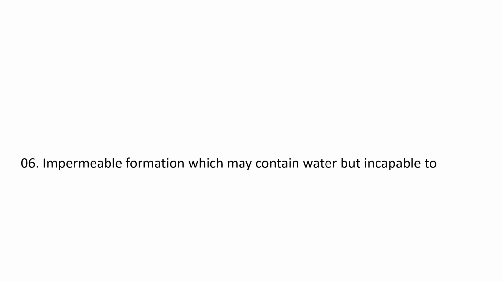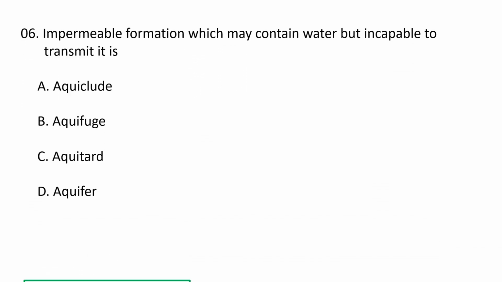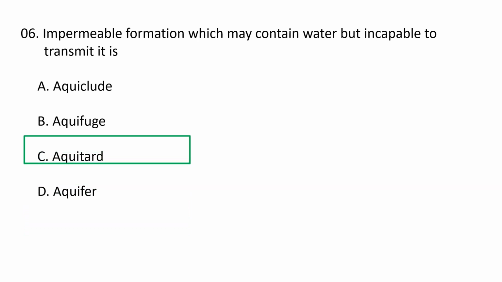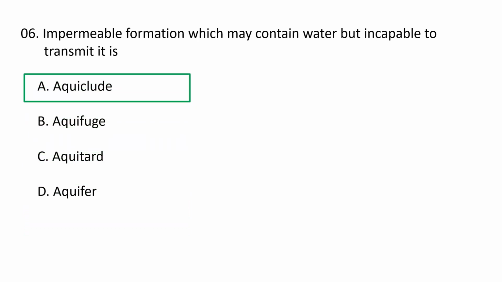Next question. Impermeable formation which may contain water but is incapable of transmitting it is A. Aquiclude, B. Aquifuge, C. Aquitard, D. Aquifer. The correct option is A. Aquiclude. Any geological formation that absorbs and holds water but does not transmit it at a sufficient rate of supply, such as to springs and wells, is known as an aquiclude. A is the correct option.